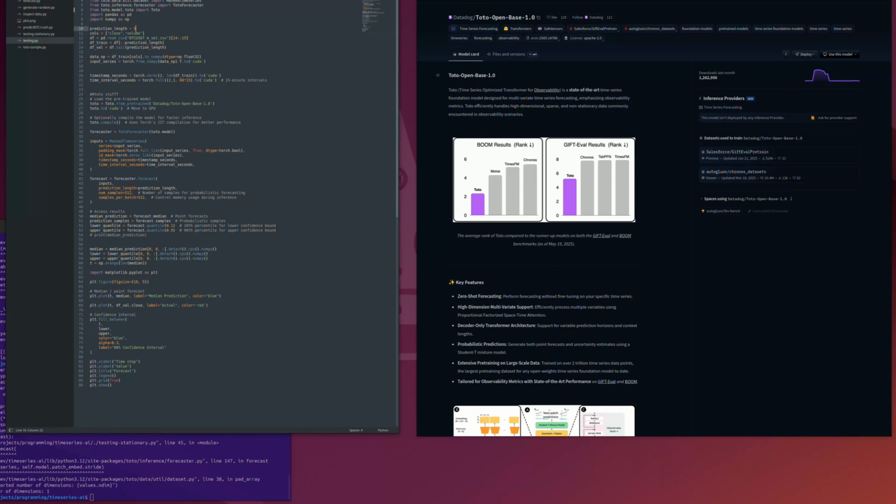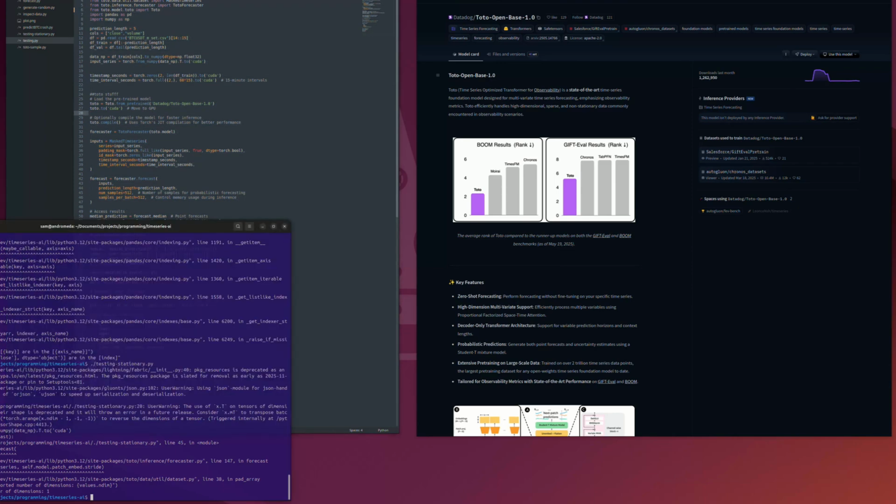I've already found that it's not super great for my use case. I'm sure there's other things I may be doing wrong, but this code right here will be in the video description, so you can take a look at it if you like. So we're going to go ahead and run this, and I'll show you exactly what we're looking at here.